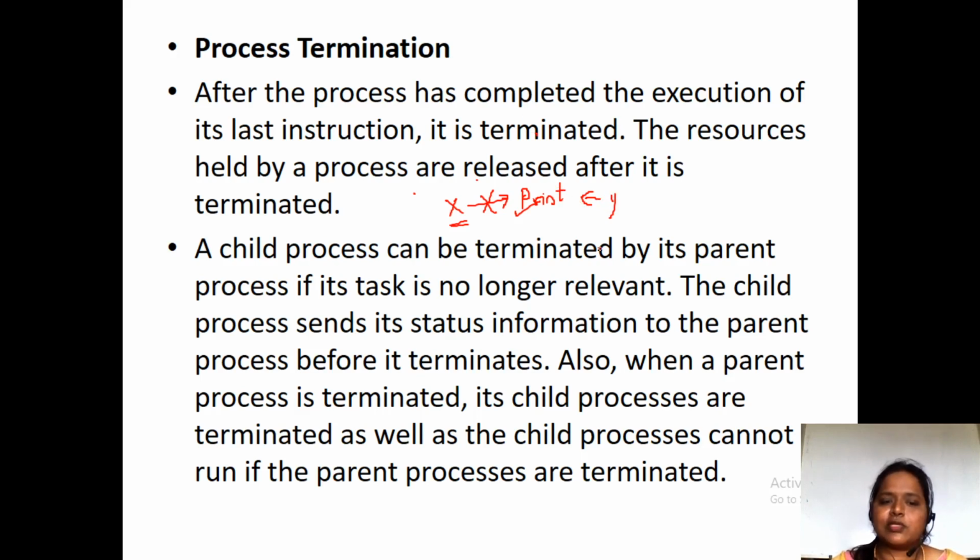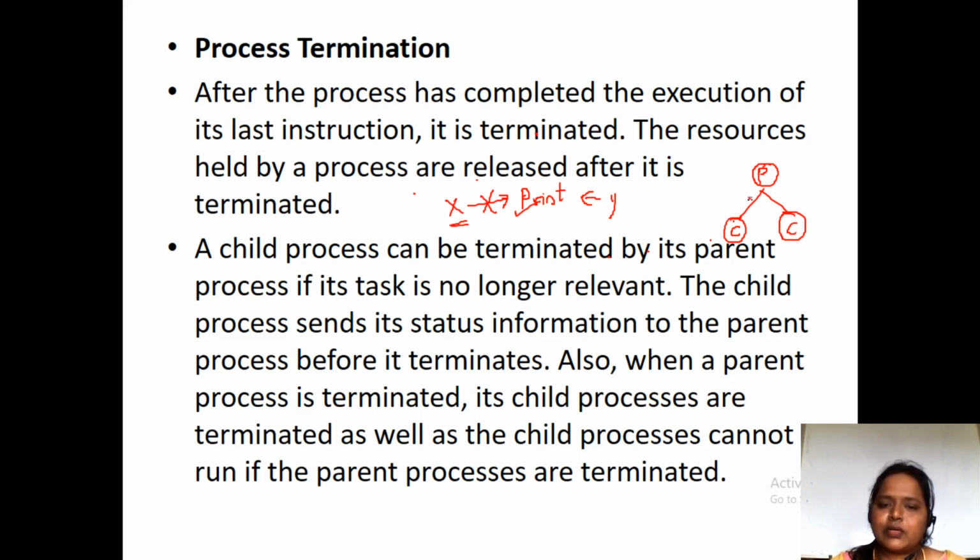A child process can be terminated by its parent. As I have said, this is the parent process and these are the child processes. A child process can be terminated by the parent process if its work is no longer needed.